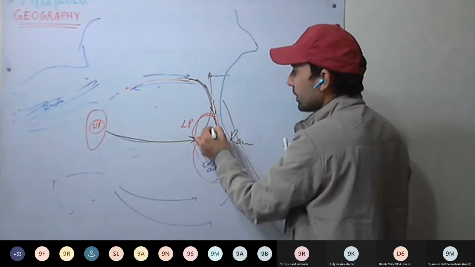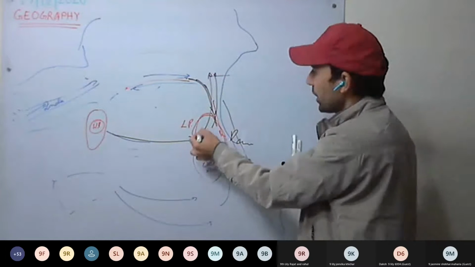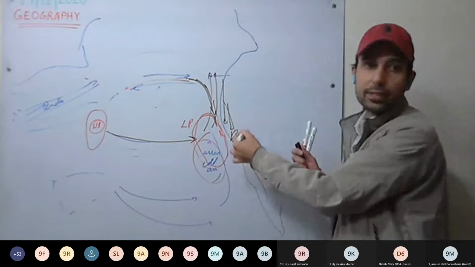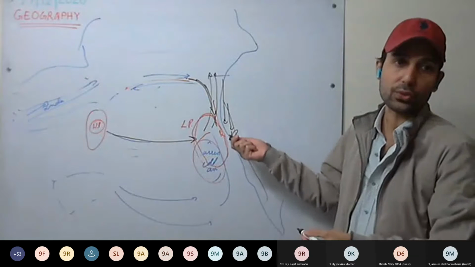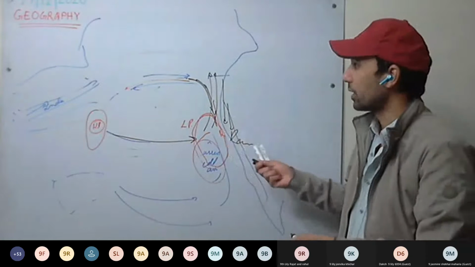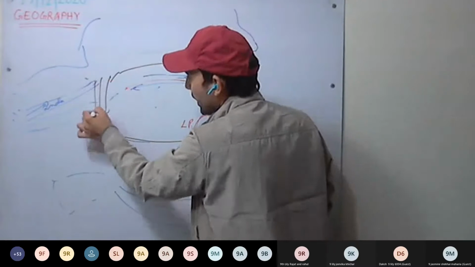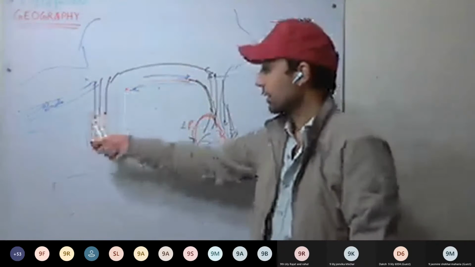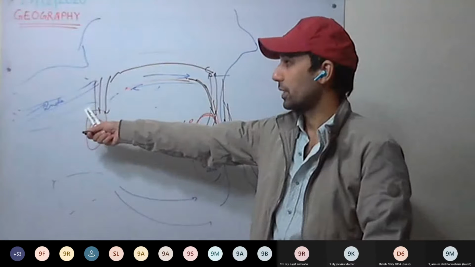Here the wind rises. The wind will get warmed, it will rise, take the moisture, and rainfall will be there. So in the Atacama Desert, we may have rainfall. A little rainfall may take place here on the western coast of South America. Now this rises, gets cooled, it moves here. Now here the air is descending, so no rainfall will take place.